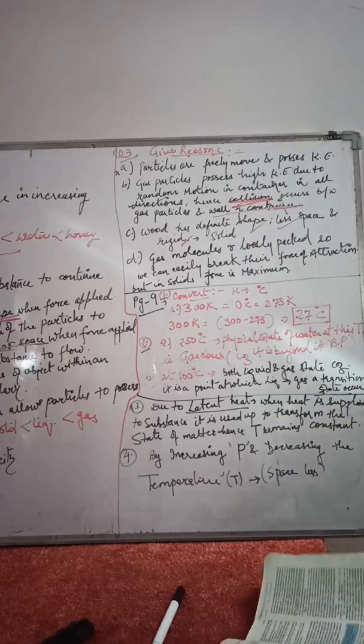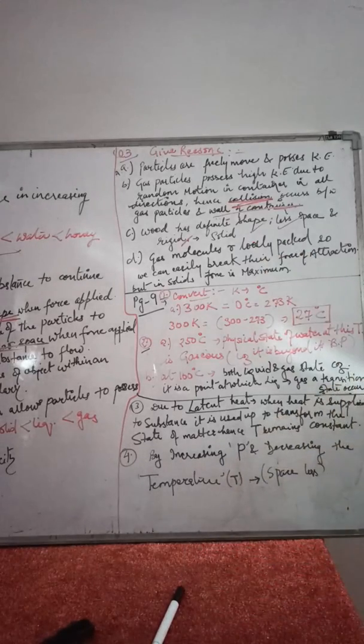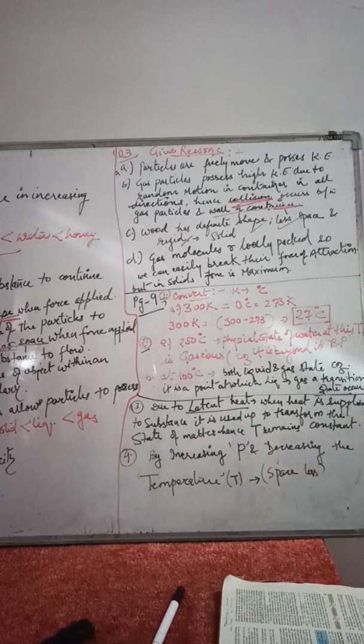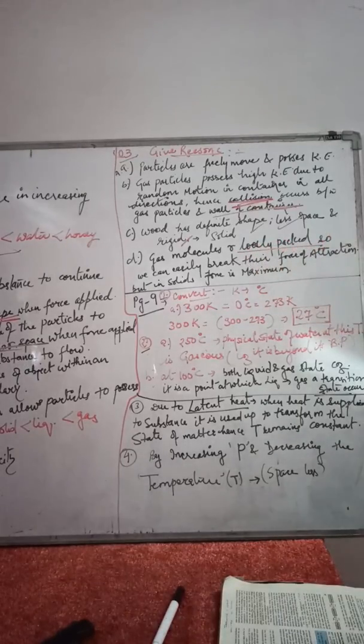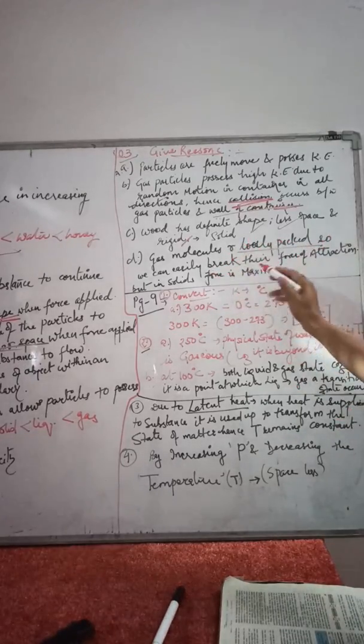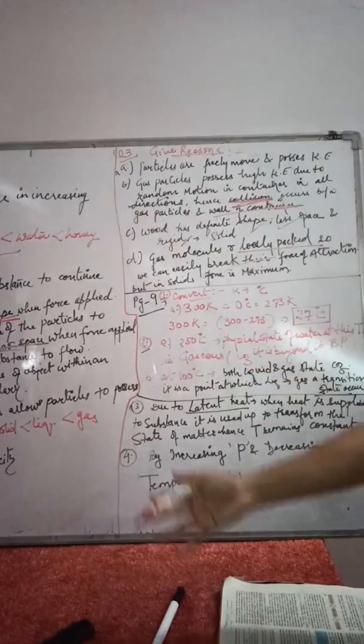Now the D question: we can easily move our hand in air, but to do the same through a solid block of wood we need a karate expert. Yes, of course, because here you need to compare the gas molecules and the solid, the difference between gas and solid. Gas molecules are loosely packed, so we can move our hand easily in air.